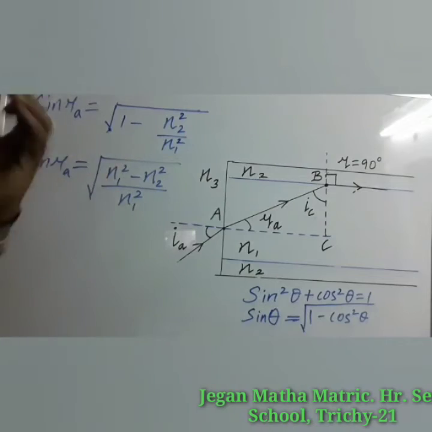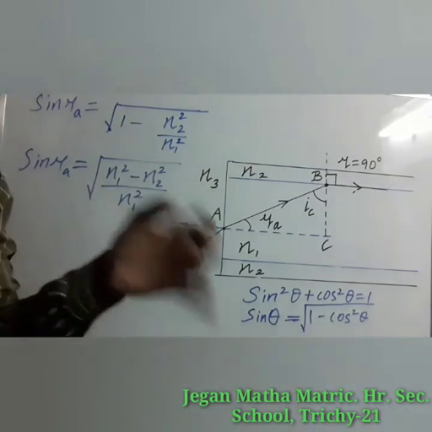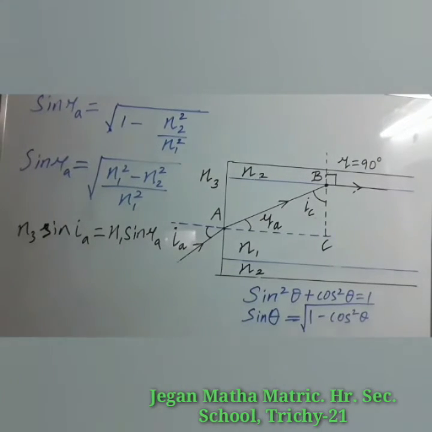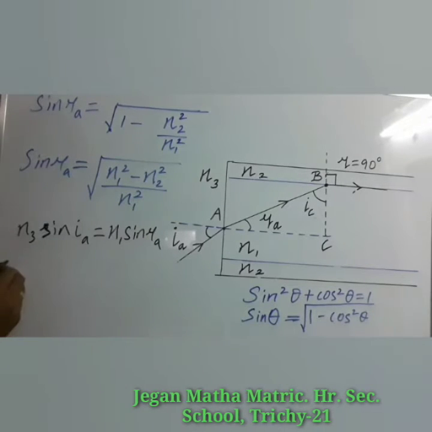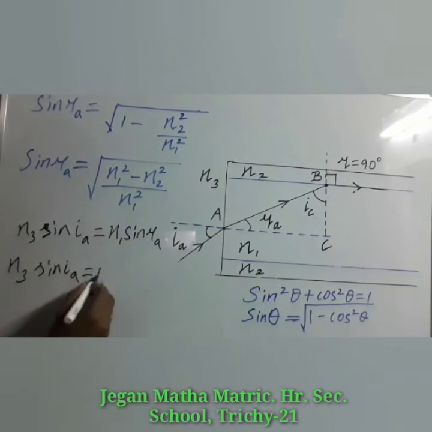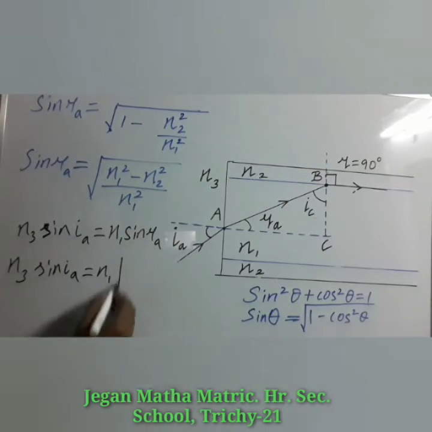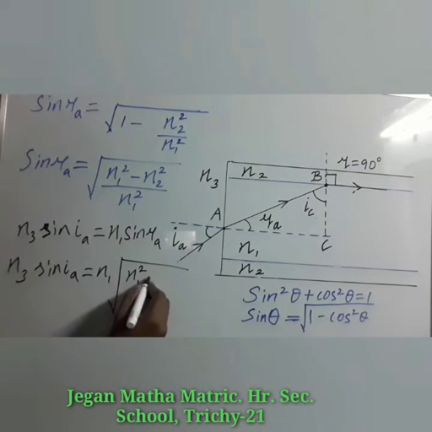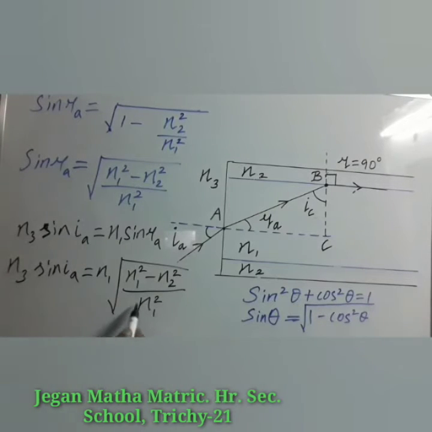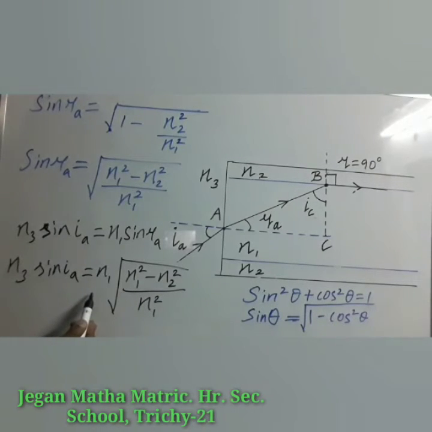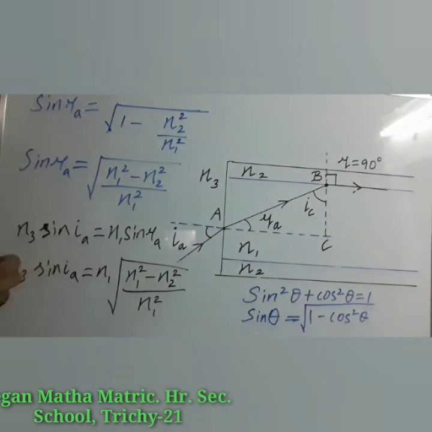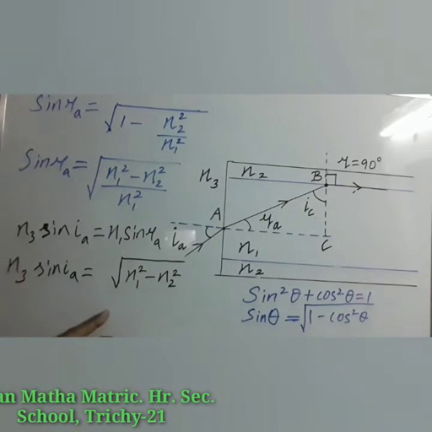Now this expression can be applied in equation 1. So let me rewrite equation 1. In this equation we are going to substitute the value of sin RA. So n3 sin IA is equal to n1, and instead of sin RA you can substitute this value, n1 square minus n2 square divided by n1 square. If the denominator n1 square is taken outside of the square root, then that will be n1. So n1 is already there, and that will be cancelled. So this expression can be written like this.